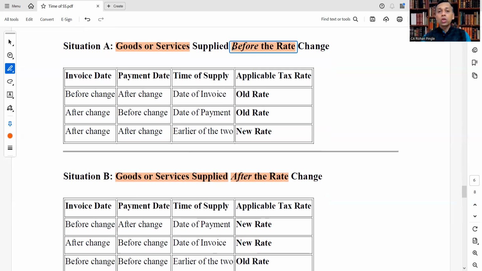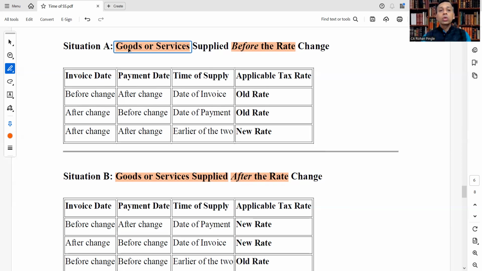Why am I telling this? Let's see. First, invoice date before change, payment date after change: time of supply is date of invoice, applicable tax rate is old rate.